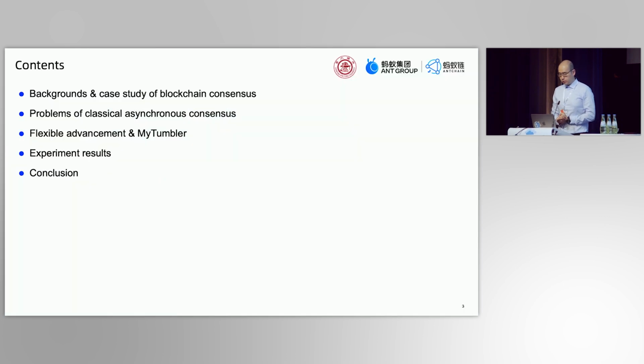Now this is the content of my talk. Firstly, I will introduce some backgrounds and case study of the blockchain consensus from our production system. Then I will point out the problems of the classical asynchronous consensus. Then I will explain our work, the flexible advancement, and my Tumblr algorithm, followed by the experiment result. Then finally, I will conclude my work.